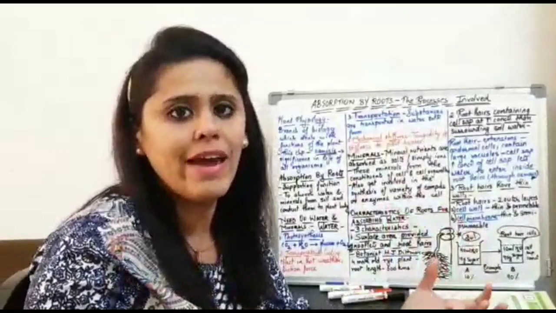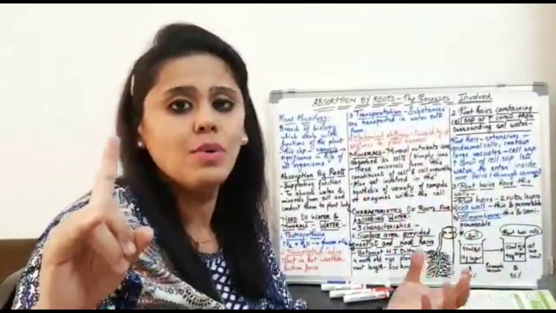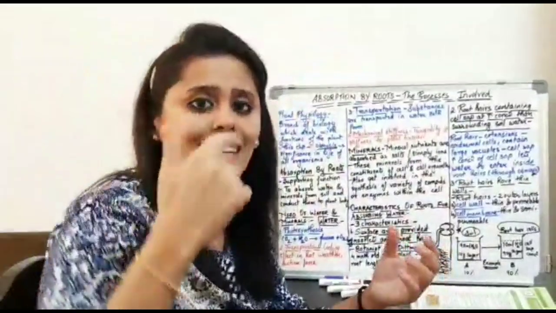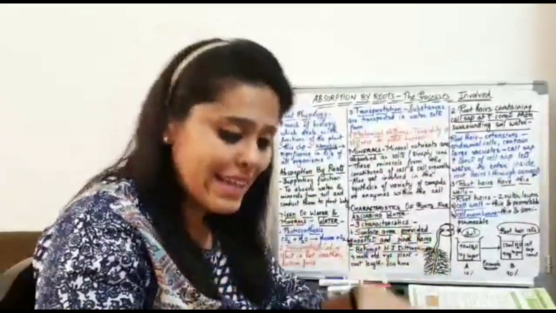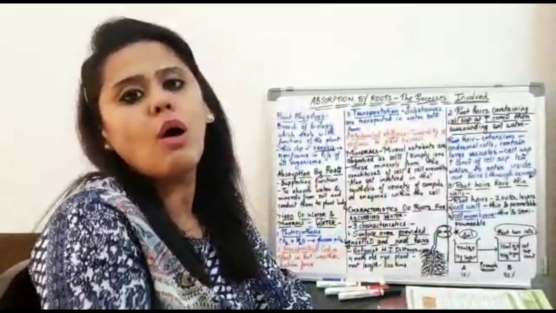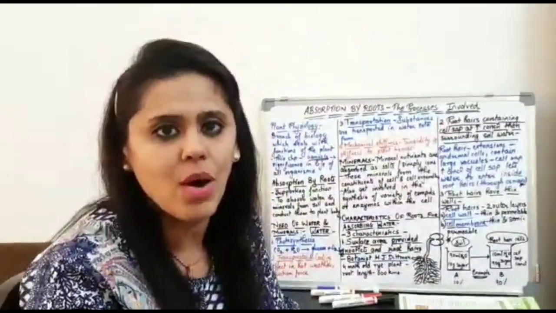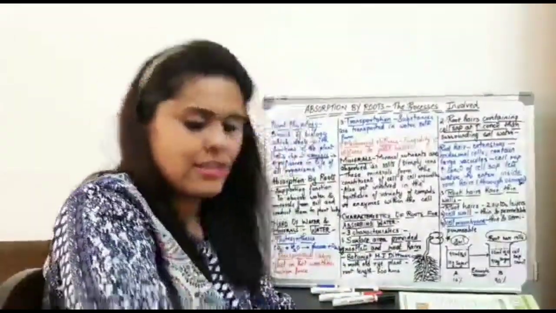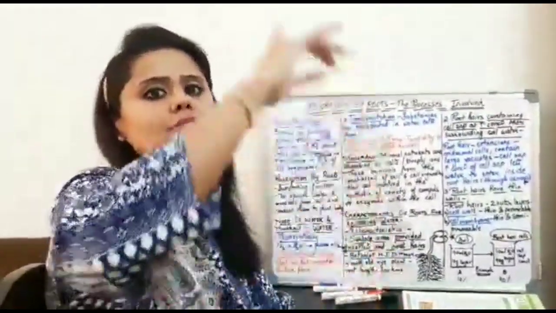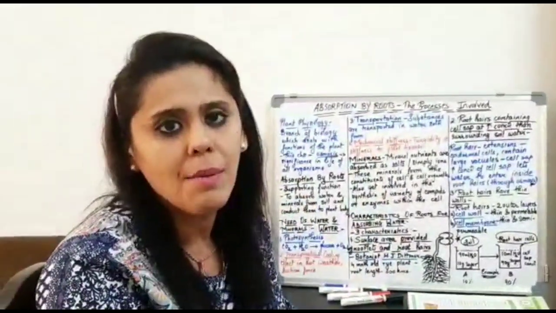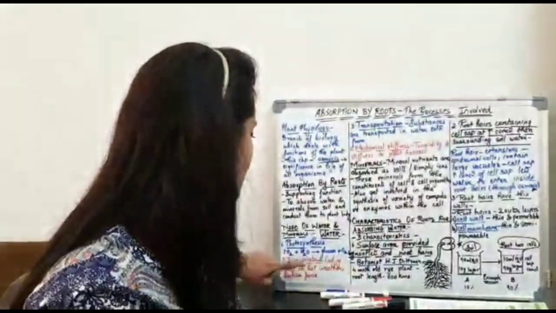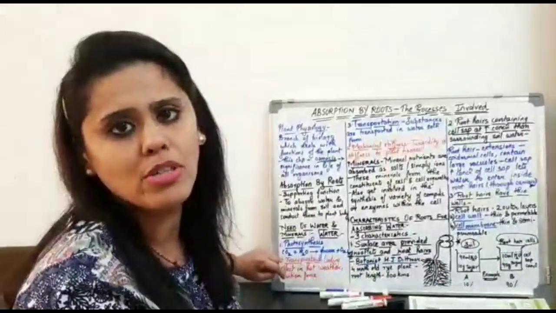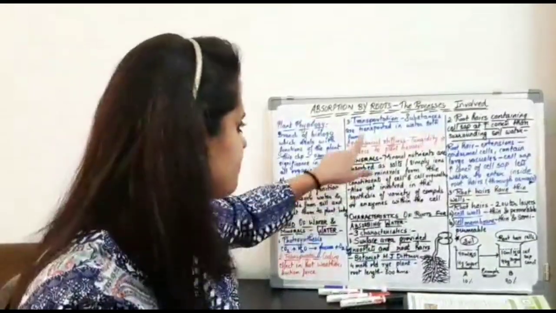And this cooling effect is one reason which is important for the atmosphere. And secondly, it also creates that suction pull throughout the plant body. Okay, it is because of this transpiration that the water is being pulled upwards and transported to all the parts of the plant body. So here is the second important reason why water is important to the plant body.